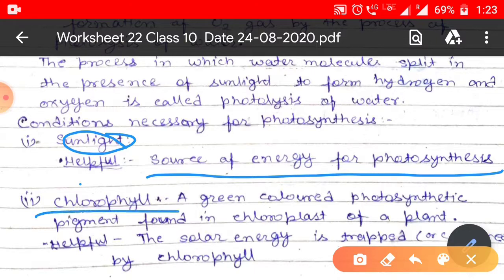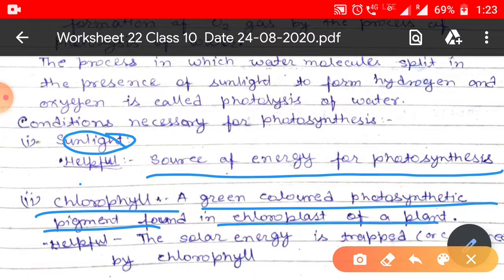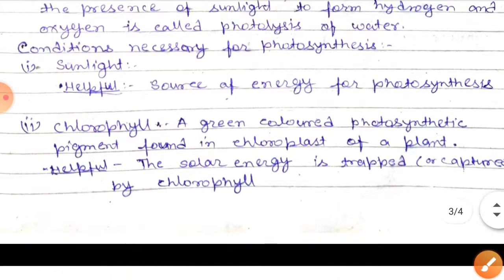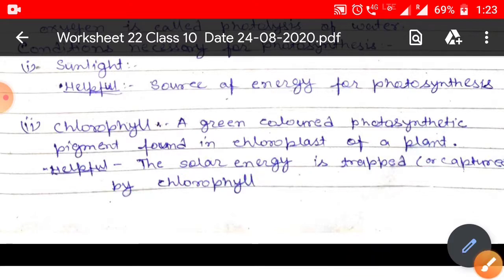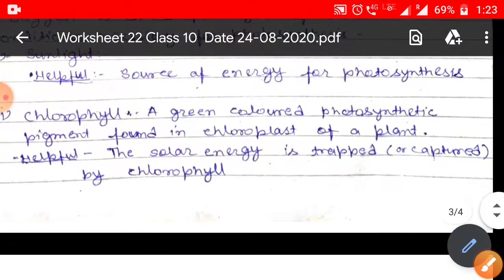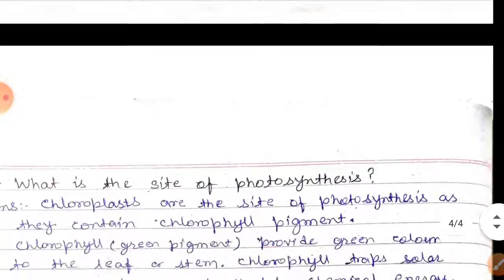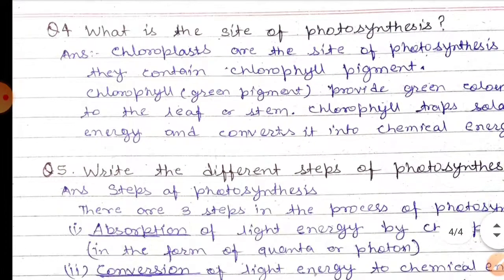And chlorophyll is also a condition. It is the green colored photosynthetic pigment found in the chloroplast of the plant, and it entraps the solar energy. Solar energy is trapped or captured by chlorophyll, so that the process of photosynthesis proceeds.